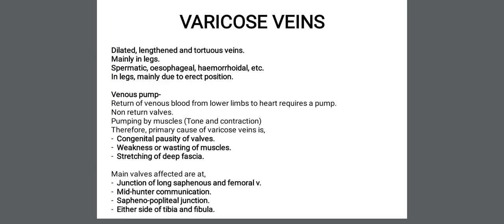These varicose veins mainly occur in the legs, but they may occur in the spermatic region, in the esophageal region, and in the rectum, that is esophageal varices or hemorrhoids. Esophageal varices means dilated, tortuous, lengthened veins in the lower end of the esophagus that may protrude into the lumen. And hemorrhoidal rectal veins may also get dilated.